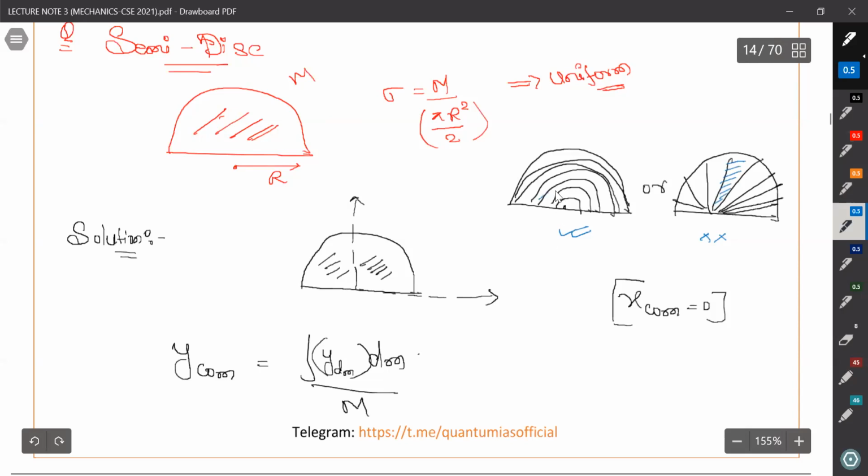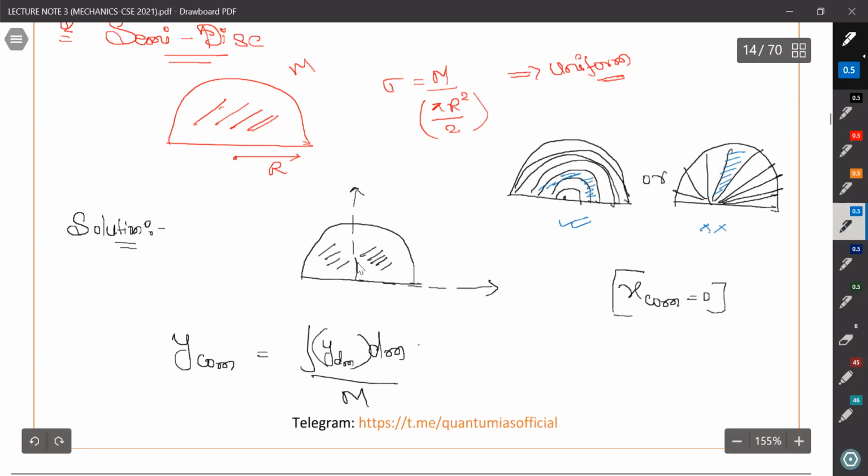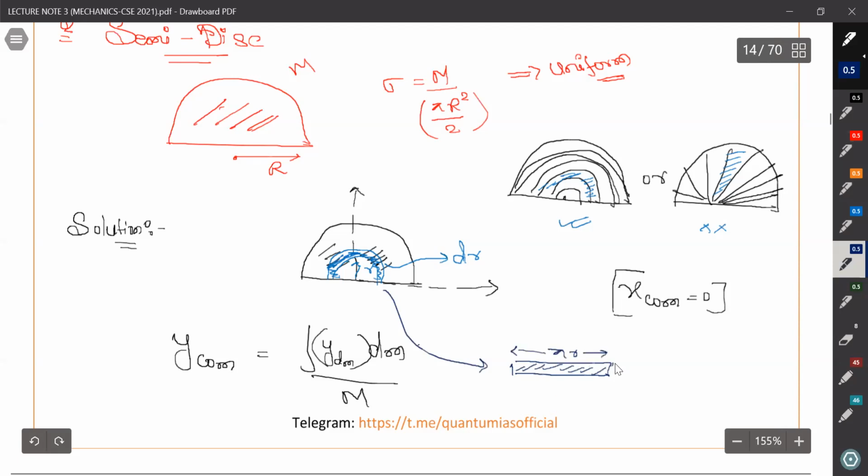But if we consider it like this, we get a small ring, and we know the center of mass of the ring. So for r, we will take a small strip of dr. If we make this strip like this and arrange it like this, this length will equal pi r, and this will equal dr. So its dA equals pi r into dr.